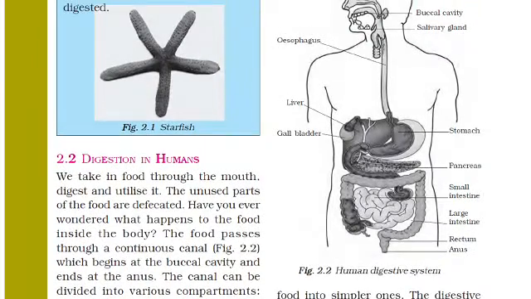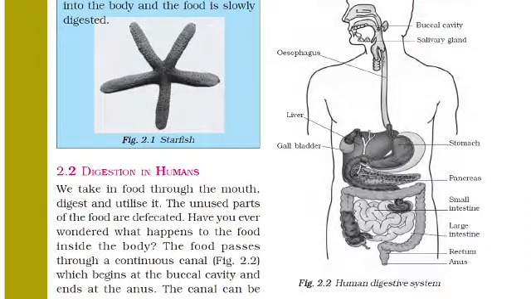See, this is the human digestive system. We have the buccal cavity in the mouth, and we have salivary glands, where saliva is secreted in the mouth. The food which you are taking is chewed, and saliva is also secreted, in the buccal cavity. Now see, this one is the buccal cavity, then this one is the salivary gland, and now this is the esophagus. The another name for esophagus is food pipe.